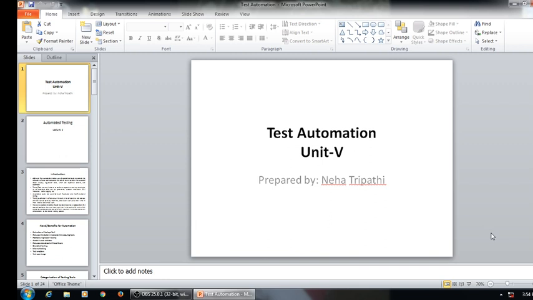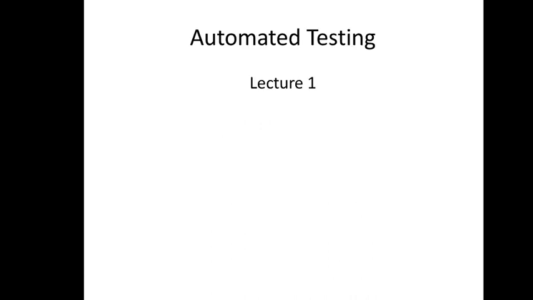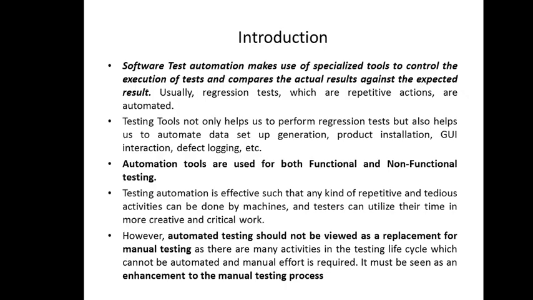So up till now we have done different testing activities, or we call them validation activities, and they were totally manual based. Now we will be seeing what is test automation. So there are two types of testing: one is manual testing and the second is automation testing. Right? So what do you mean by automation testing?